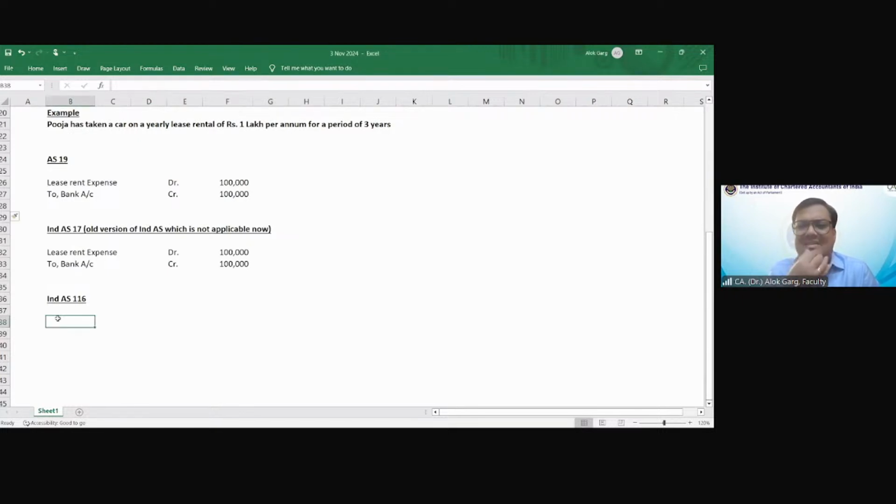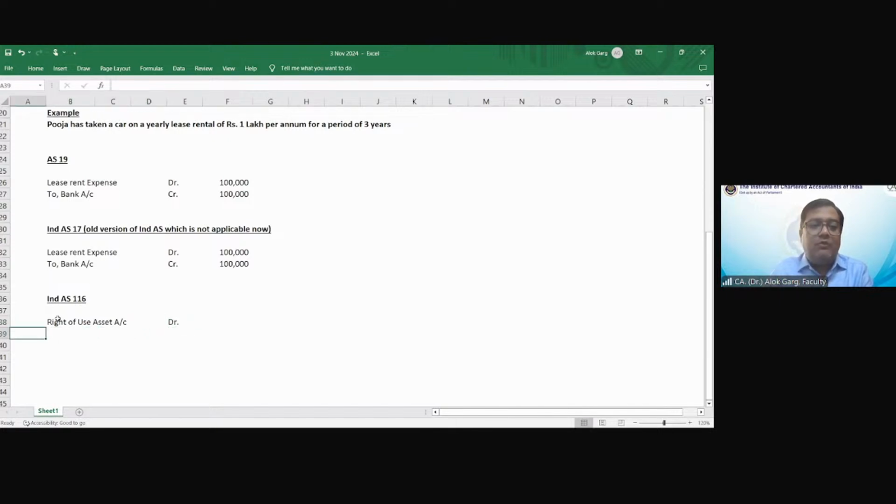But in this Ind AS 116, there is no concept of operating lease, finance lease. So what do we call this lease asset? What is the name of this lease asset? Right to use asset. Right to use asset account debit to lease liability. But the question is how to compute this lease asset and liability. Shall I recognize it 3 lakh? You all are right, right to use asset account debit,